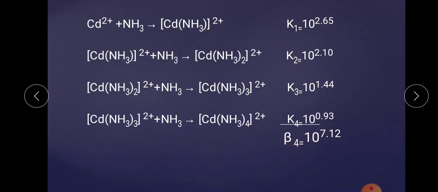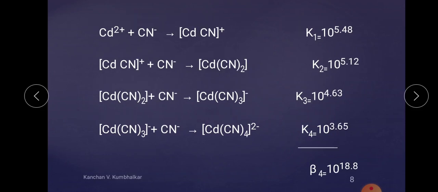Now one more example, where the ligand is different, that is when cadmium combines with another type of ligand, that is cyanide. Again this is the first step, when metal combines with ligand, one ligand has been added, the first step has been completed with the product. That product acts as the reactant, then again one more ligand is introduced, then again formation of a complex, then the third step, similarly introduction of another ligand, and finally the fourth ligand has been introduced, and finally we get a final complex.